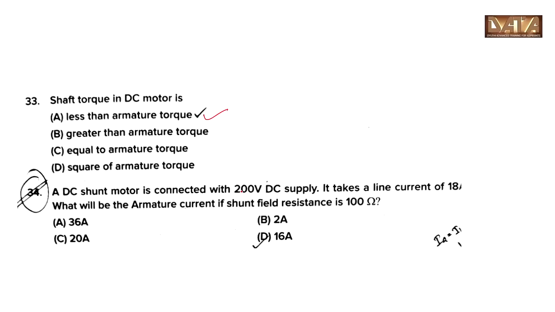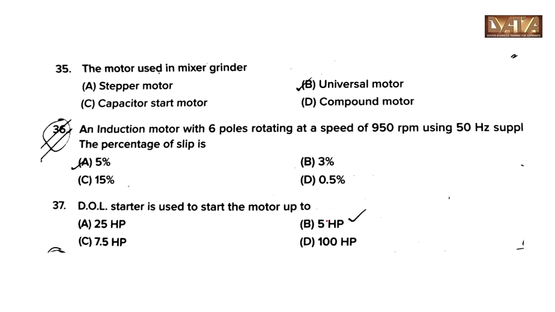A DC shunt motor is connected with 220 volt supply. It takes line current of 18 ampere. Which will be the armature current if shunt field resistance is 100 ohm? Answer is option D, 16 amperes. The motor used in mixer grinder is a universal motor, option B.